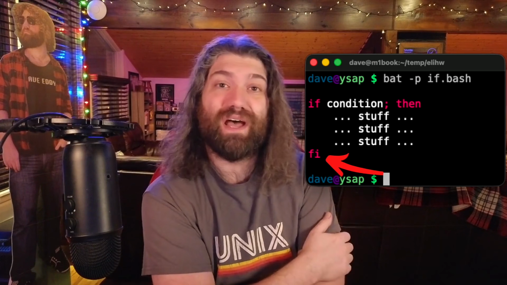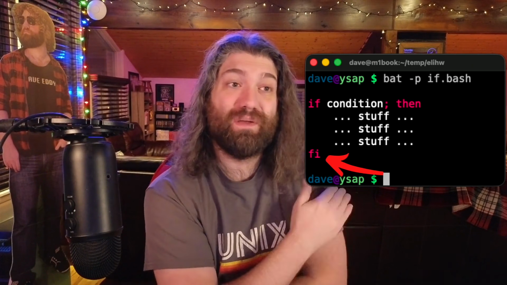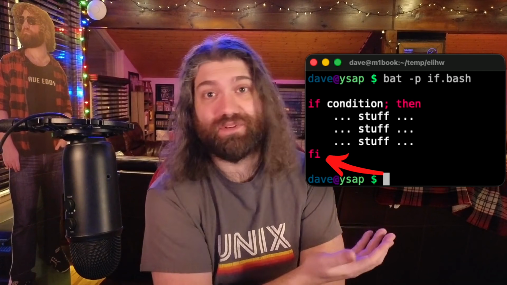Now let's look at a bash script, okay? Other scripting languages are like this. The POSIX shell is gonna be like this, but take a look at this. How do we close it? FI. What is FI? It's if backwards. I'm not lying to you, that's really how it works.